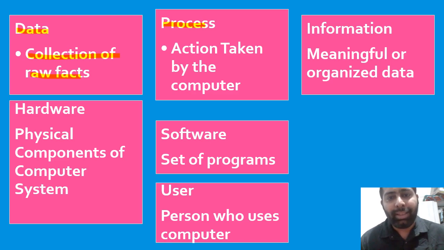The process is the action that is taken by the computer to convert the input into the output. Processing is done by the CPU of the computer system. Information: after processing, the computer gives us the meaningful and organized data called information. Next is hardware, that is the physical components of computer system. Software is the set of programs that allows us to perform some particular task. And the last one is user.